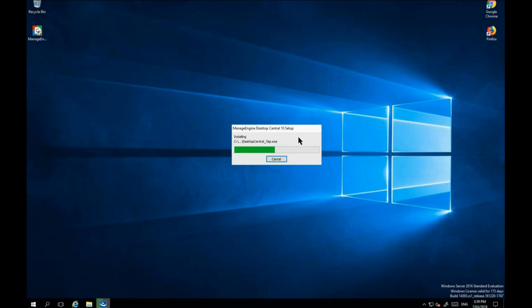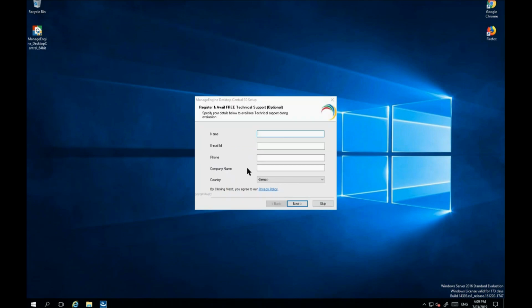The setup usually doesn't take a very long time, but it depends on the resources of your server as well. We are almost done. You just need to jot down your basic information into this section.